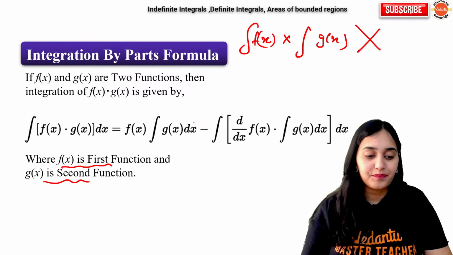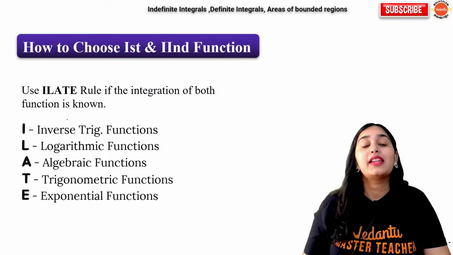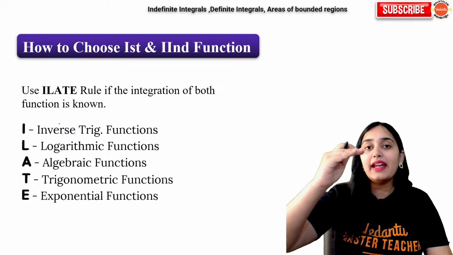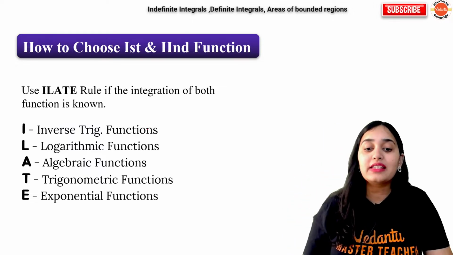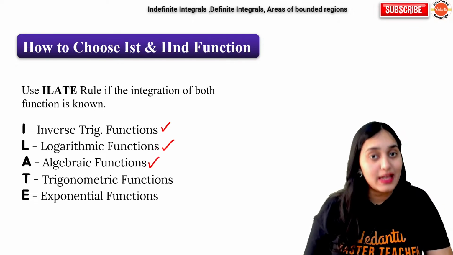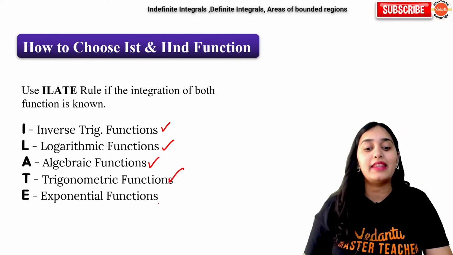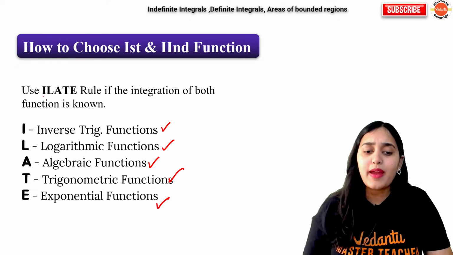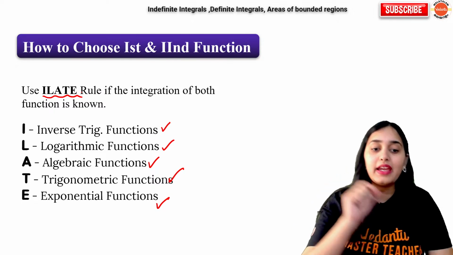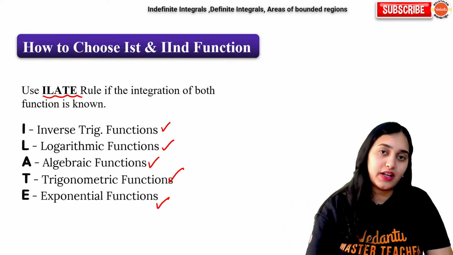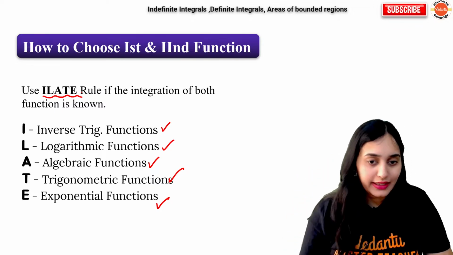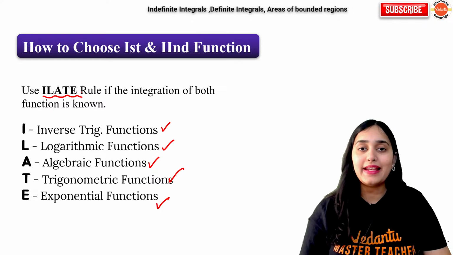Okay, Arya. So for that, there is the ILATE rule. It says that the priority order is like this. First, inverse trigonometric function, then logarithmic function, then algebraic functions, then trigonometric, and then exponential. So just remember ILATE: inverse trigonometry, logarithmic, algebraic, trigonometric, exponential function. That is the priority order you have to follow. Easy? All of you can remember ILATE?